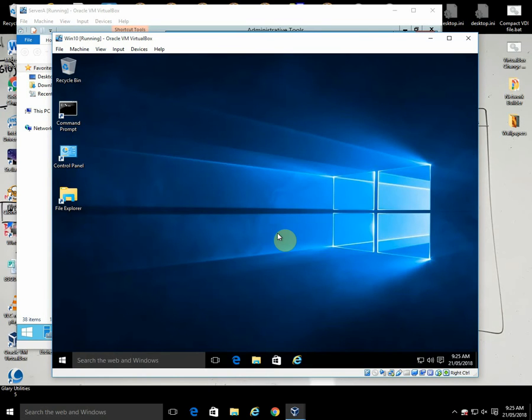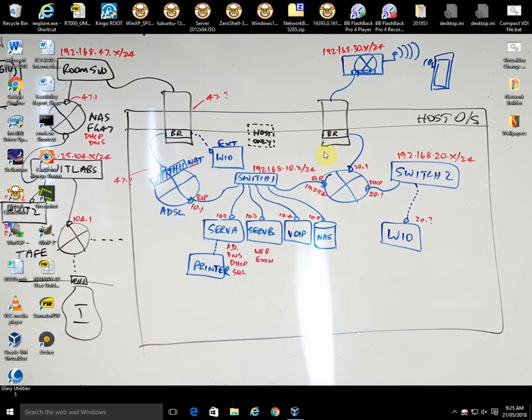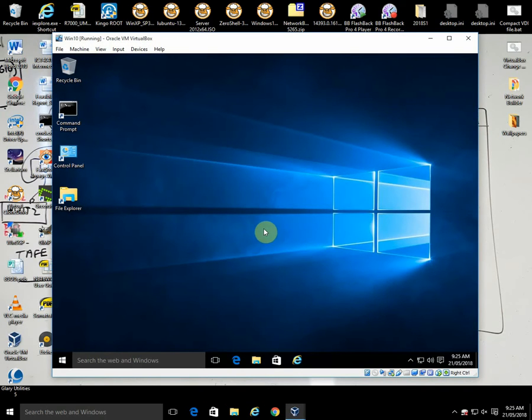Okay, so now we're bridged to the external network. We've taken this Windows 10 machine, bridged it to here, and logged in locally to that machine. So it's not logged into the domain, and what we want to do is create the VPN tunnel back into our ADSL, initially with an internal radius, and then later on with an external radius, and then as a pass-through. Okay, so we've logged in locally to that machine. That's all we need to do at the moment.